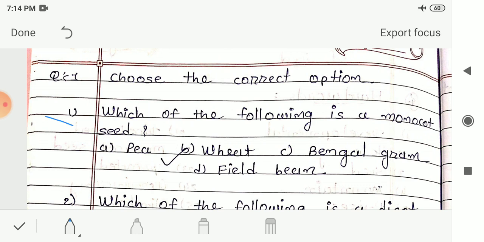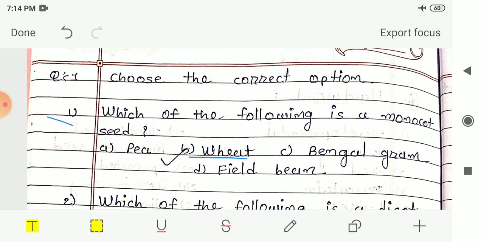We have to select the monocot seed. The examples are given to you. Options are given to you. First in that is pea. Next is wheat. Next Bengal gram or field bean. So here the answer is already ticked. That is wheat, option B. Wheat is the monocot seed. Rest of the options, that is pea, Bengal gram and field bean, are examples of dicot seeds. So here your answer is option B, wheat.